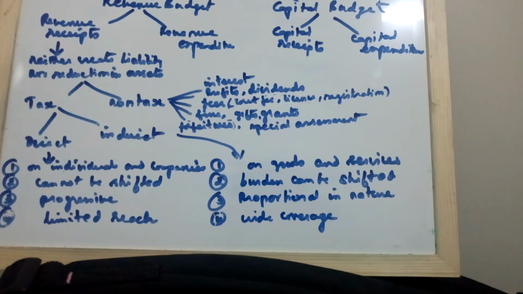Next, special assessment. It refers to the payment made by owners of properties whose value has appreciated due to developmental activities of the government. For example, if an area is developed with a metro station or any other park, that is a development activity. So the value of the land becomes more in that particular area. So they are asked to pay based on the special assessment made by the government.